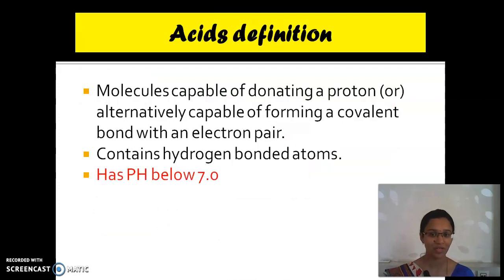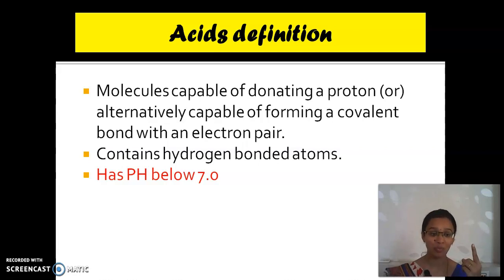Okay, so we had seen the definition of acid, we have seen the structure of atom. Yes or no? So atom is made up of how many particles? Subatomic particles. Yes, louder. Very good. They are proton, electron and neutron. Yes, atoms are made up of 3 subatomic particles.